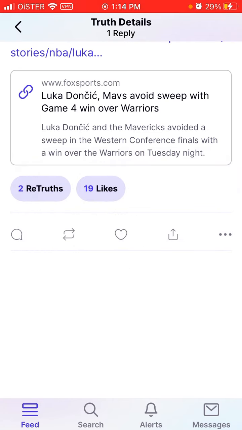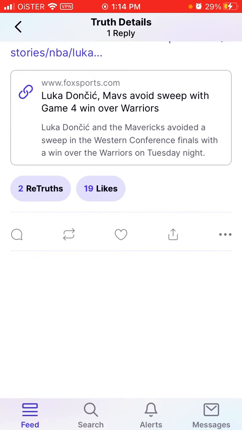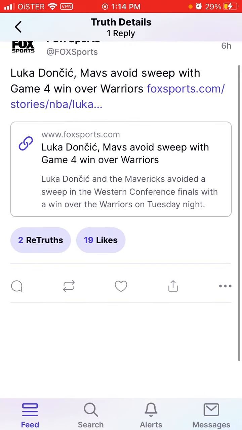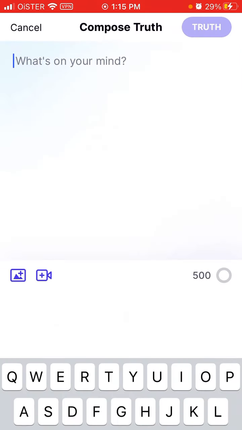You can like, reshare, comment, and reply, and in a reply you can attach photos and videos. There is a limit of 500 characters, so it's a bigger limit compared to Twitter, where you only have 280 or so. As you can see, it looks very similar to Twitter.